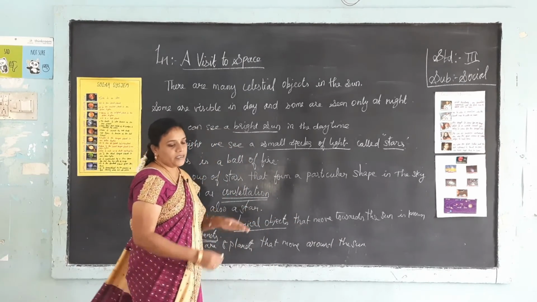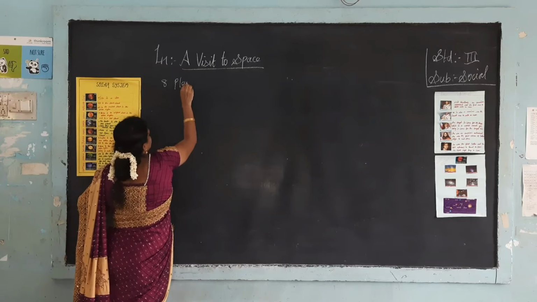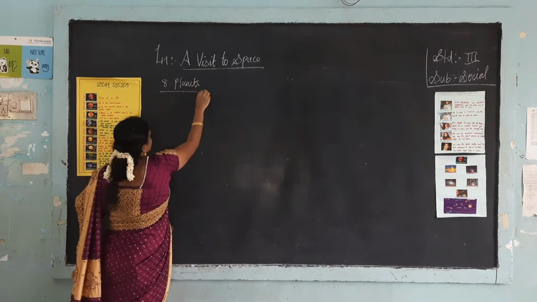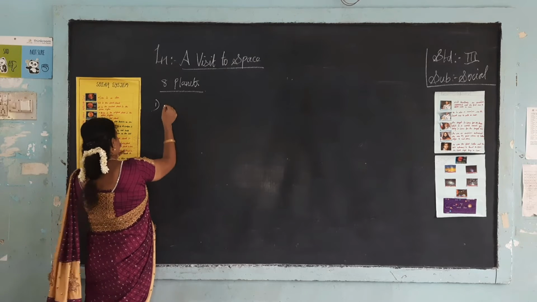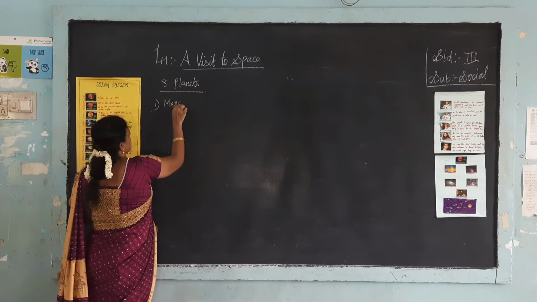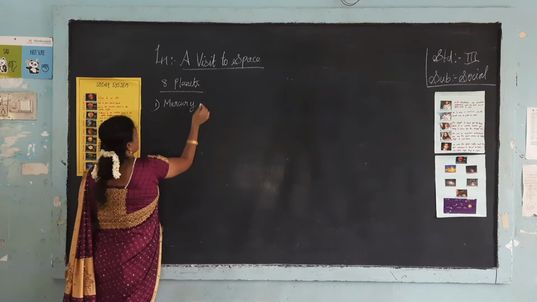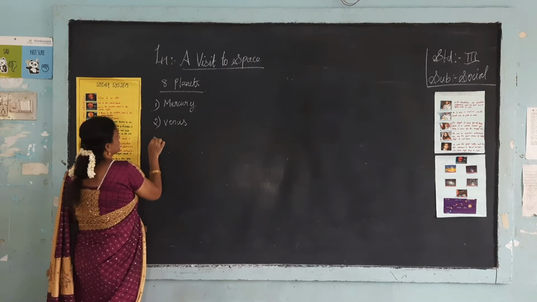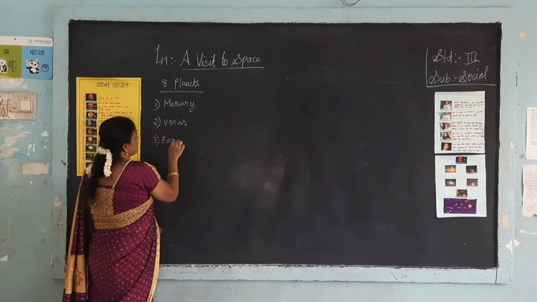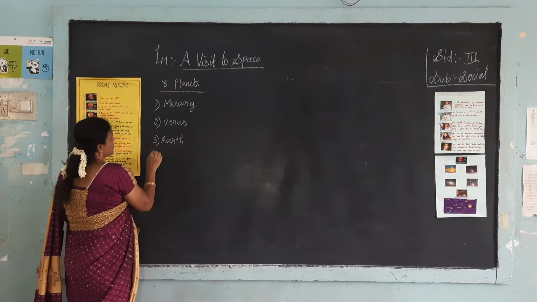Let's see what the 8 planets are. The first planet, Mercury. Second one, Venus. Third, Earth. Fourth, Mars.